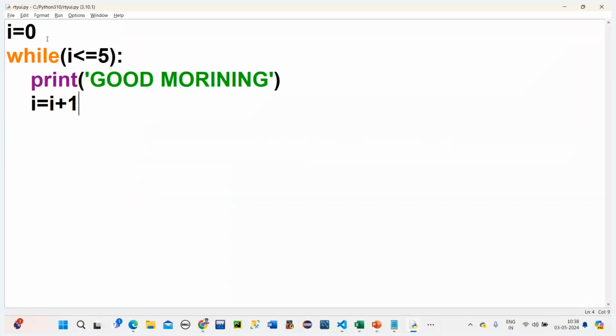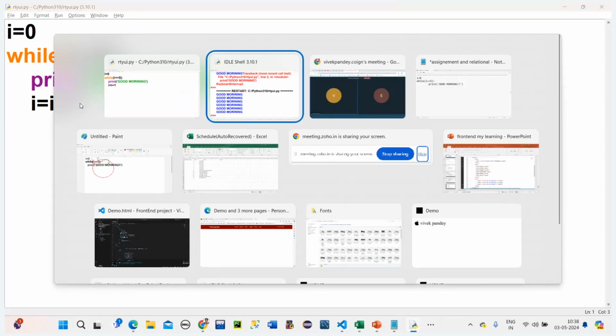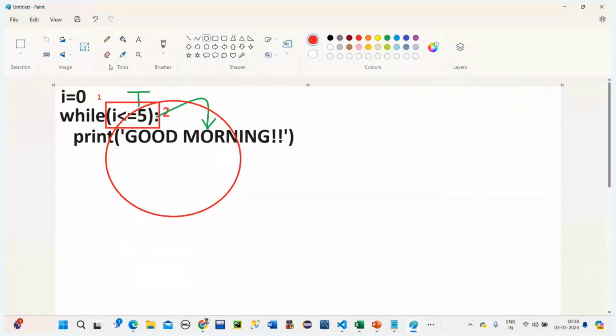Yes, because we are starting from 0, right? And also, equal to 5 we have given. That is the reason. Understood? So what is happening here?